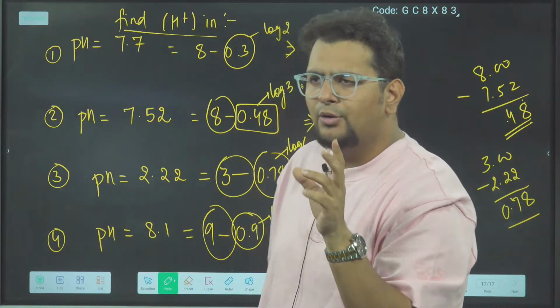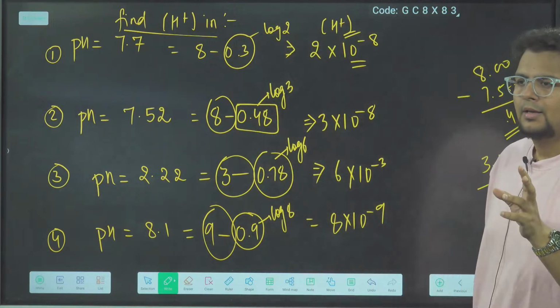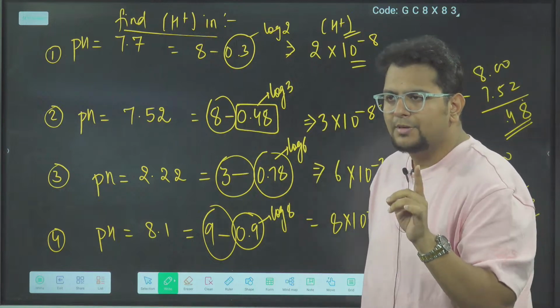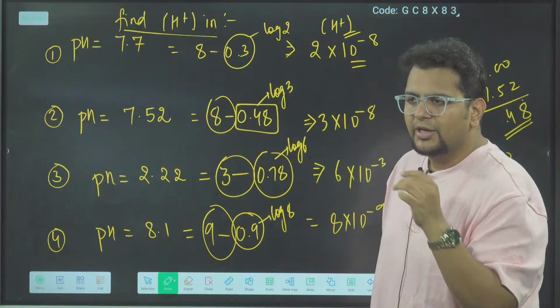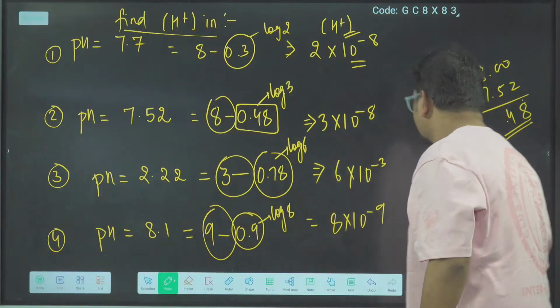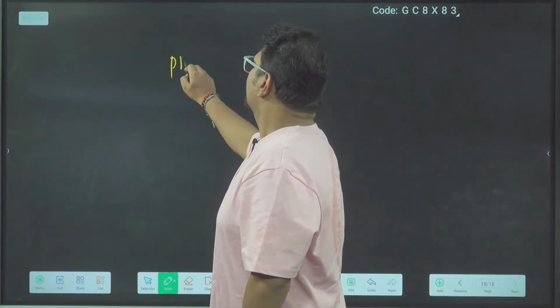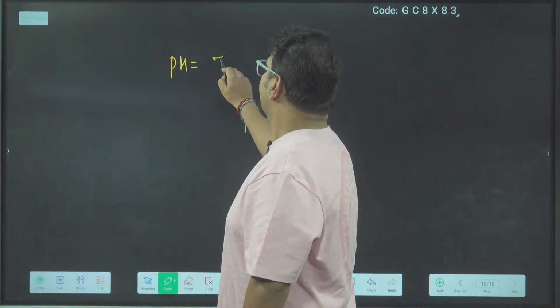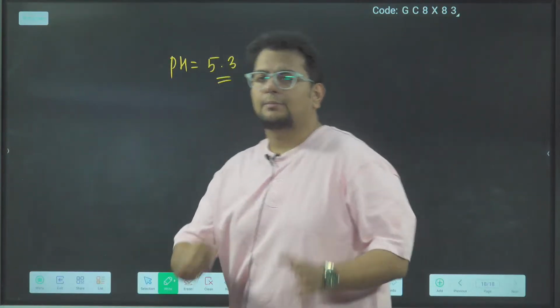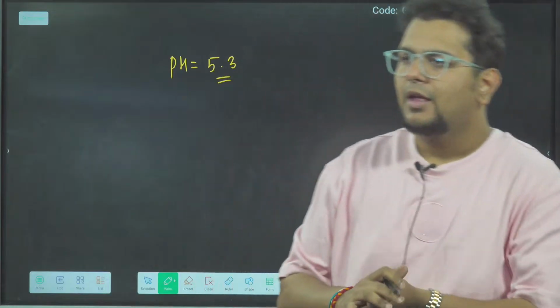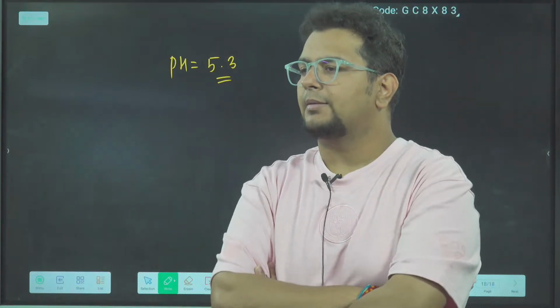Sheikh Karim Basha, are you facing the problem? Yes, chalo, let's see what the problem is. Sheikh Karim Basha, tell me, if I take 5.3, write something minus something, type and send. 5.3 will be what, something minus something?